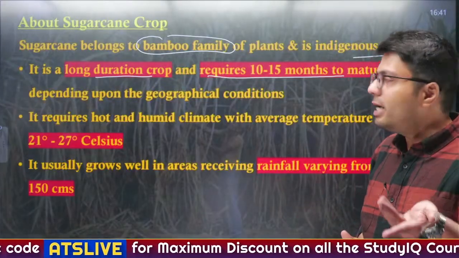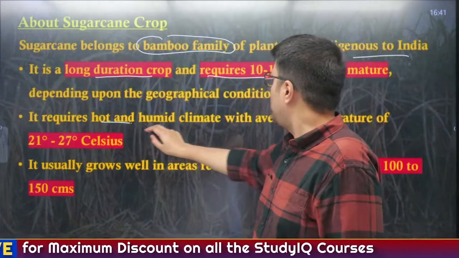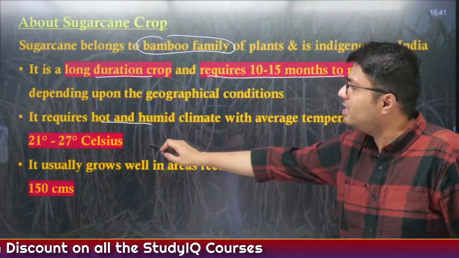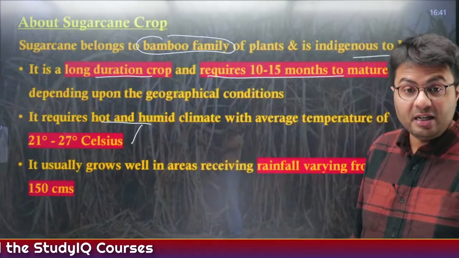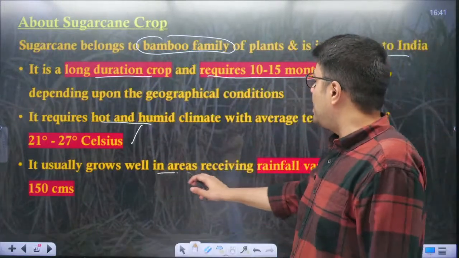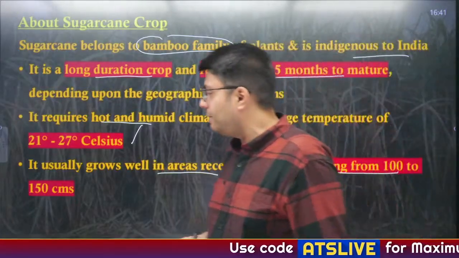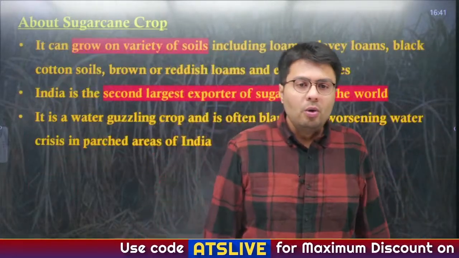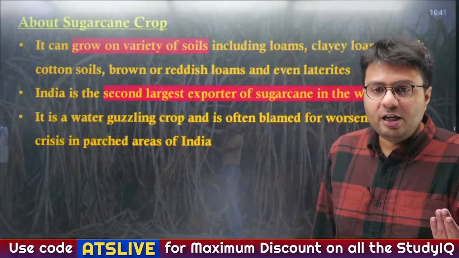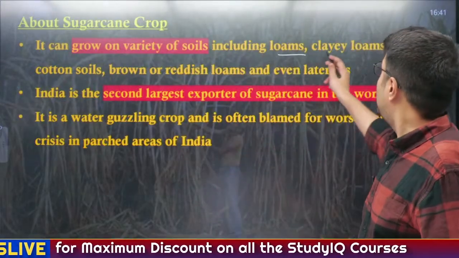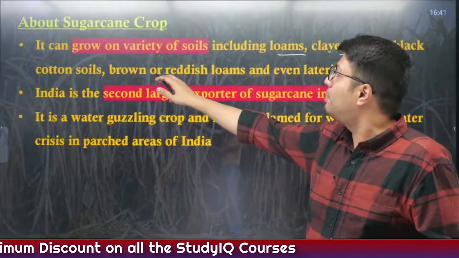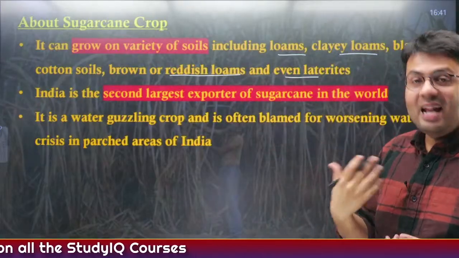Now to grow sugarcane in India, you require a hot and humid climate with an average temperature of at least 21 to 27 degrees centigrade, and it is usually grown well in areas which receive rainfall varying from 100 to 150 centimeters. Also, you can grow sugarcane on a variety of soils. It can include loamy soils, clayey loam, black cotton soils, brown and reddish loam, and even the laterite soils.